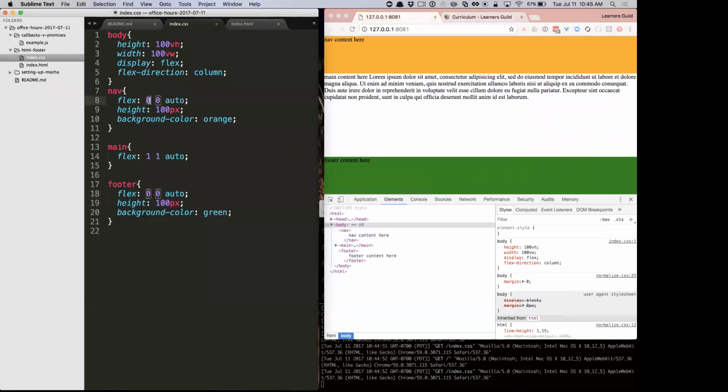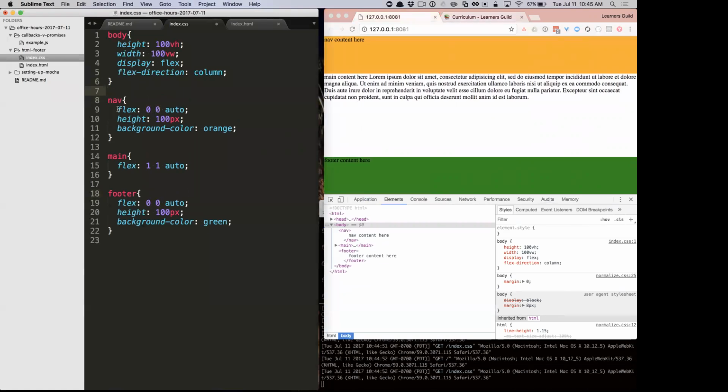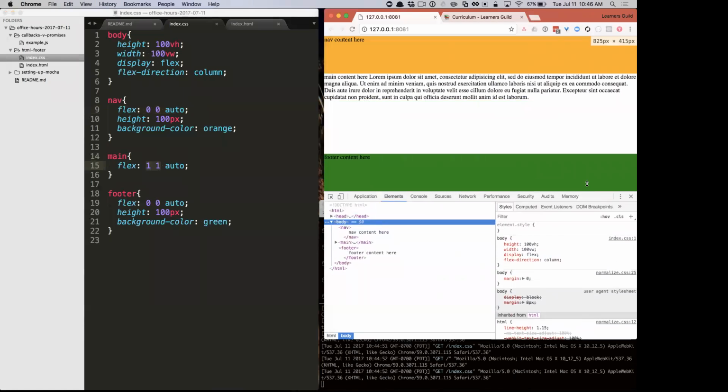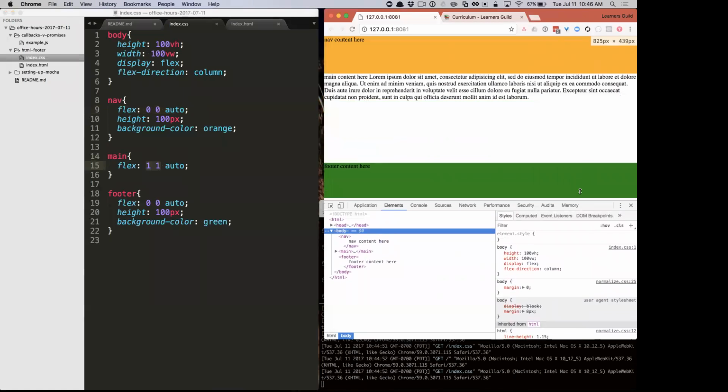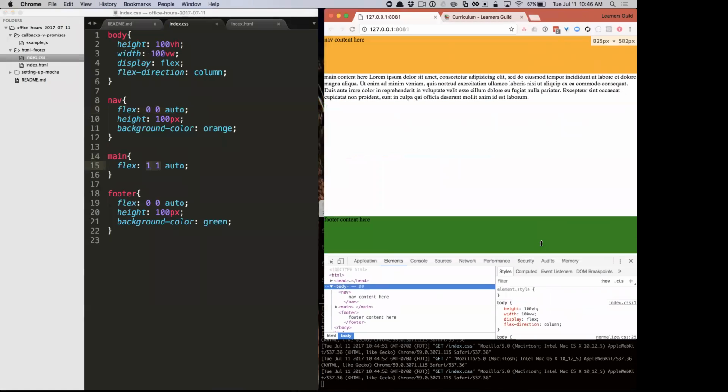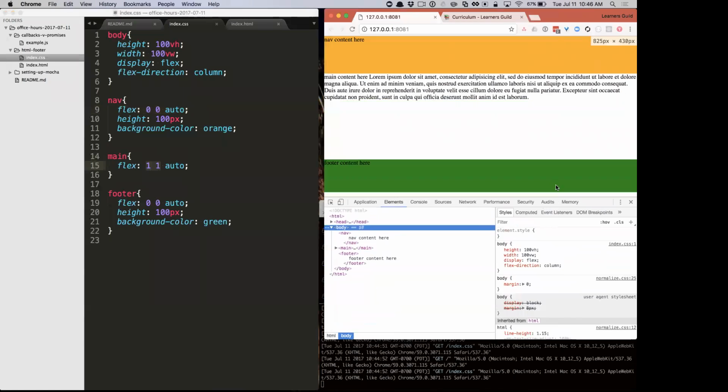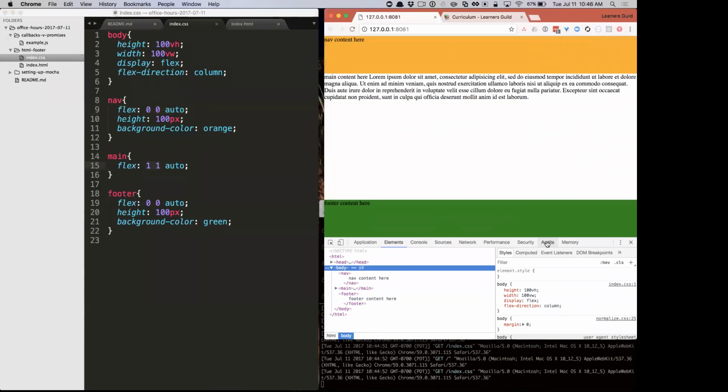This is flex grow and flex shrink. So it's telling Flexbox that this element should not grow or shrink, or rather it should grow or shrink at priority 0 versus grow or shrink at priority 1. Priority 1 takes precedence, and there's probably some case at which it falls down to priority 0, but the middle main element is the only one that's going to grow or shrink depending on how our page layout changes.